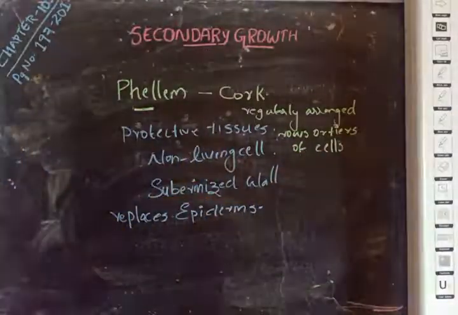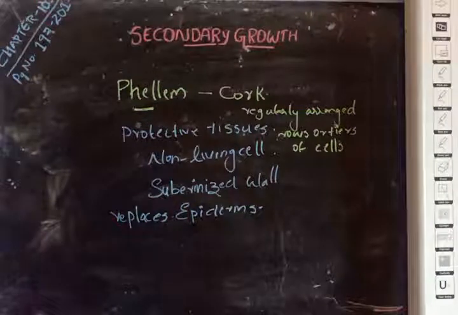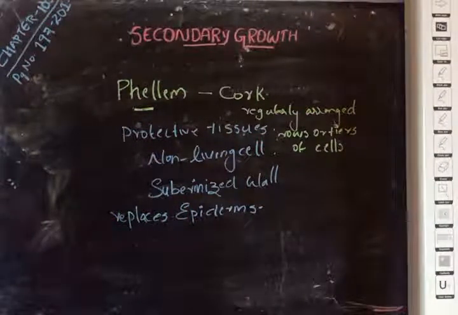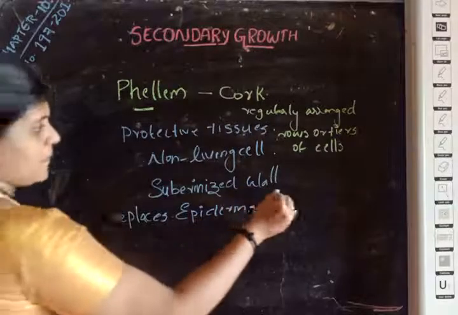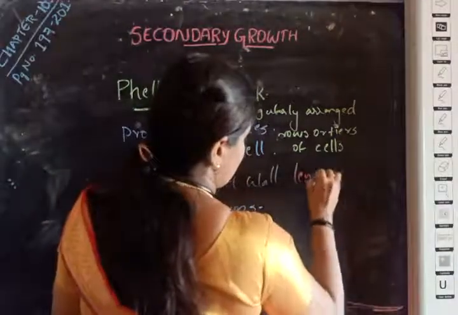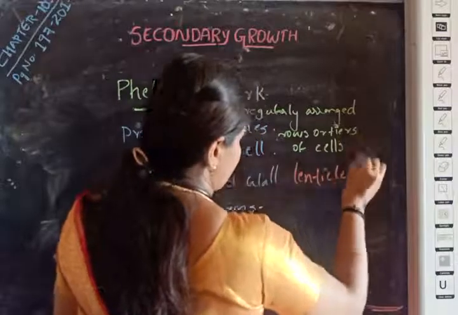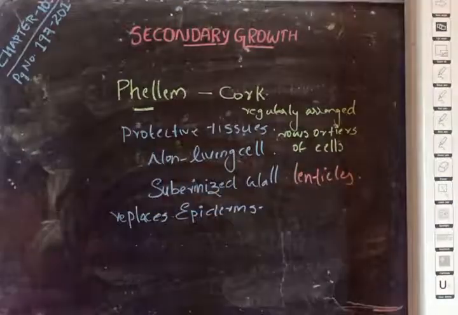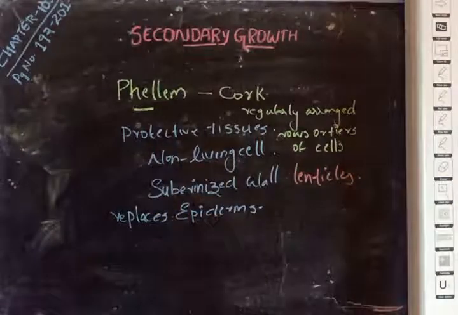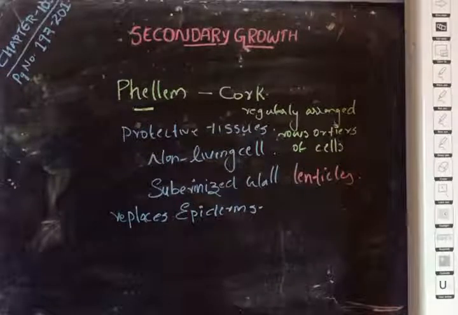Okay, and in some plants, in some trees, the phellem may be broken here and there due to the presence of lenticels. Due to the presence of lenticels, the phellem may be broken here and there in some trees. Okay, so these are about phellem.